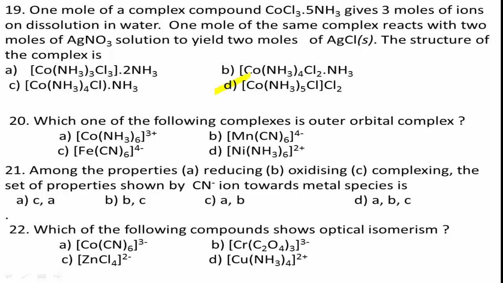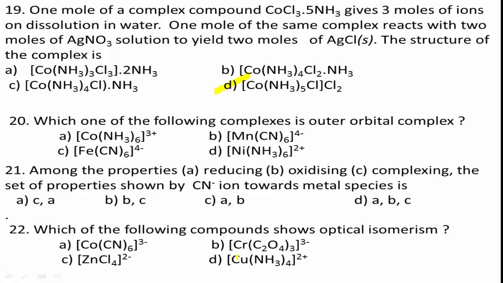Question number 20. Which one of the following complexes is an outer orbital complex? Among the given options, which one is an outer orbital complex? First, we know that generally weaker field ligands form outer orbital complexes. CN- is a very strong ligand and NH3 is a weak ligand. So [Co(NH3)6]3+ and [Ni(NH3)6]2+ can form outer orbital complexes.